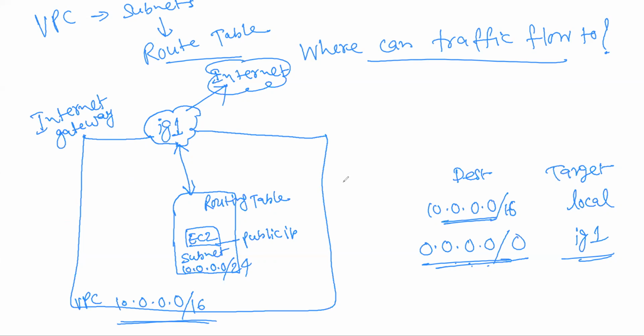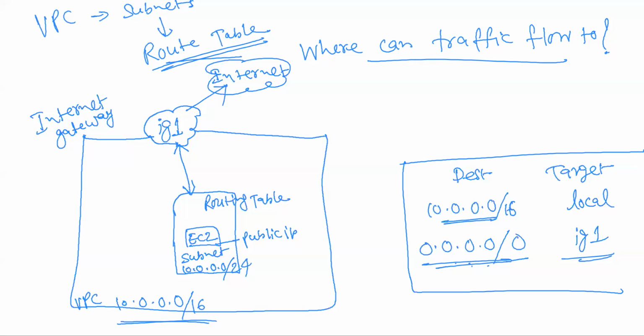Getting it? So what is the meaning of this routing? You're defining the route table, so you are controlling what traffic has to go where. That much control you are having. So can I say that this is the first line of defense, the first line of security? Tell me. Because no other traffic can come, right?